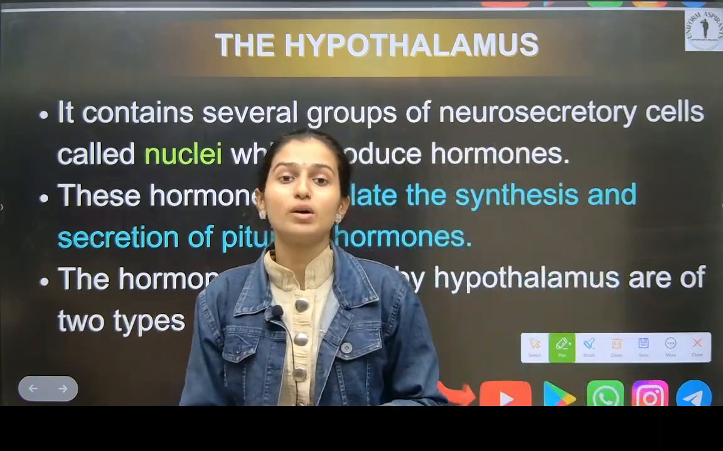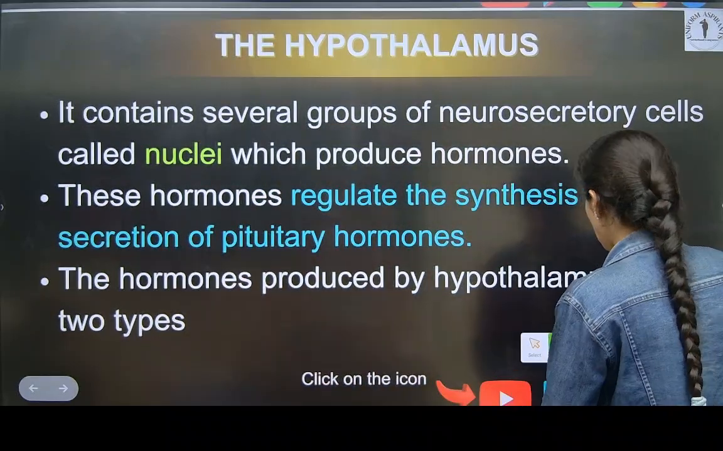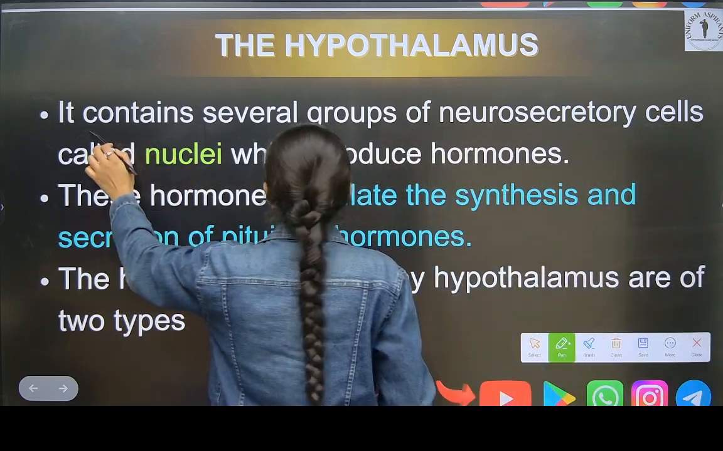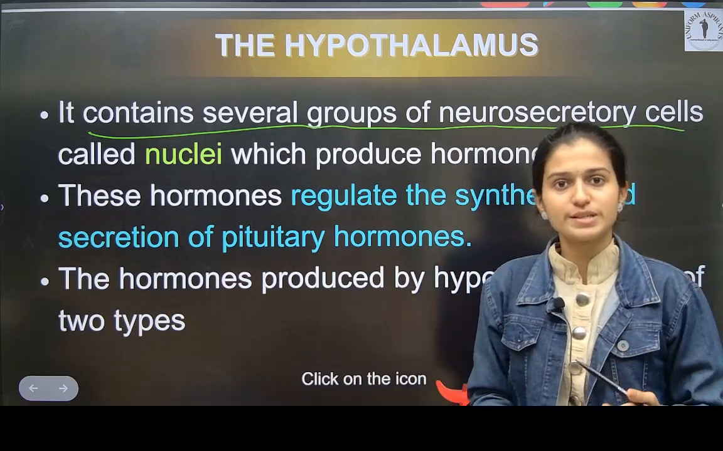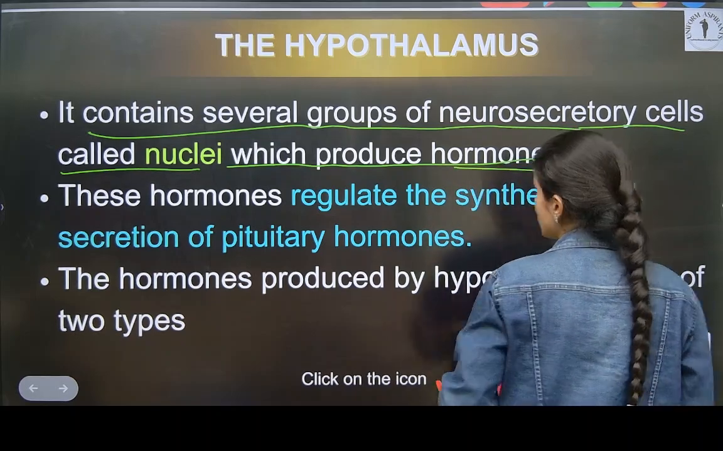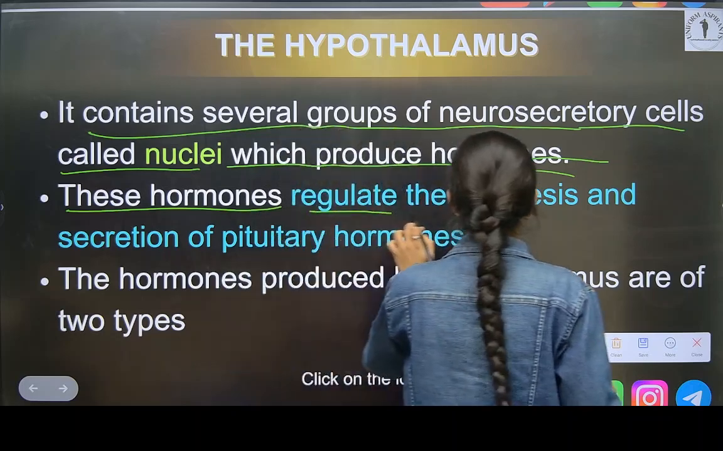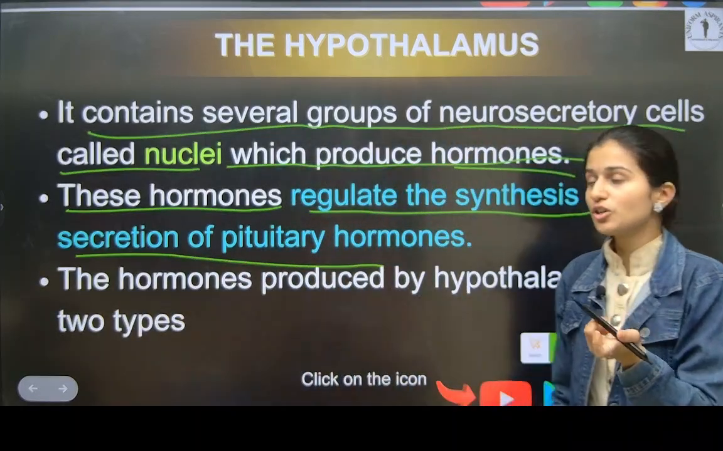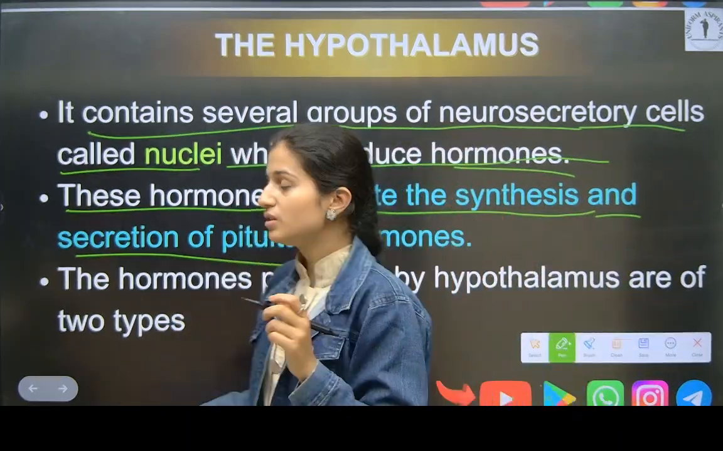What is hypothalamus? What is the main function of hypothalamus? Hypothalamus regulates our body fluid also. It contains several groups of neurosecretory cells. Means hypothalamus is made up of neurosecretory cells called nuclei, which produce hormones. Now we will see these hormones regulate the synthesis and secretion of pituitary gland. I told you pituitary gland is attached to the hypothalamus with the help of stalk.